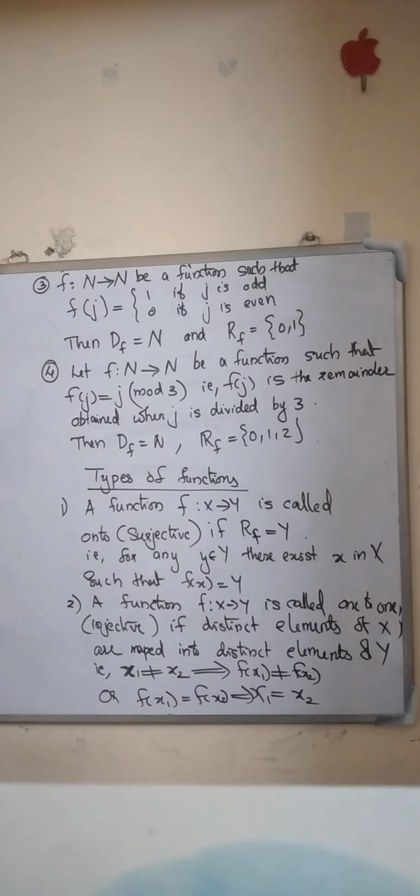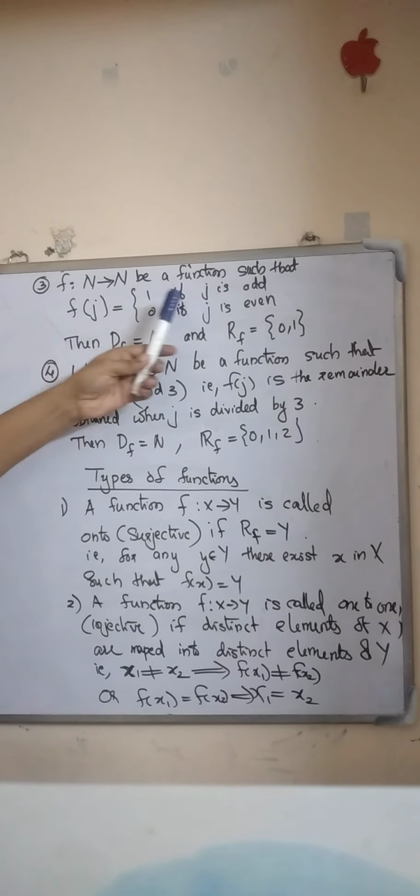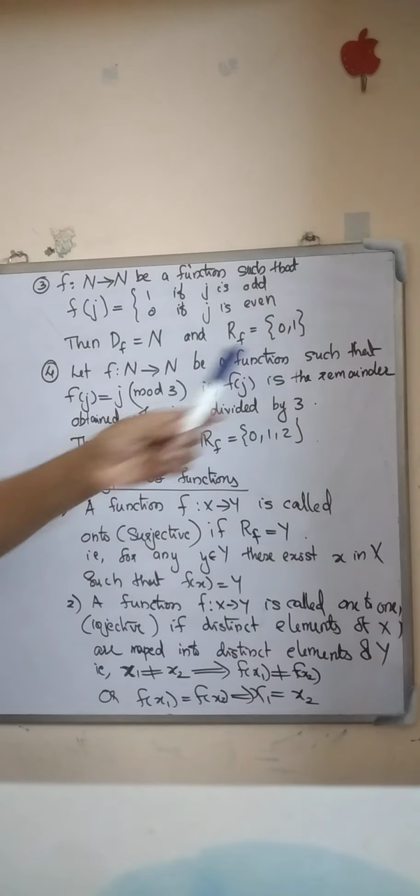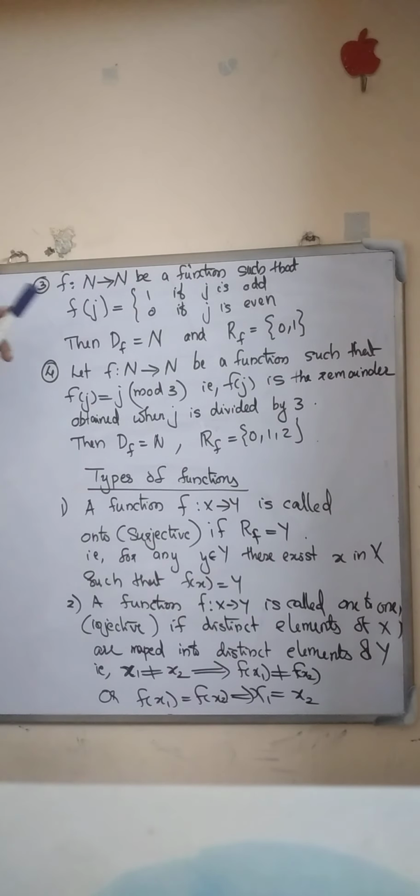Consider another example. f from N to N is a function such that f of j equals 1 if j is an odd number and equals 0 if j is an even number. We input all the natural numbers. So the domain set of f is the set of all natural numbers and we get the output as 1 and 0.